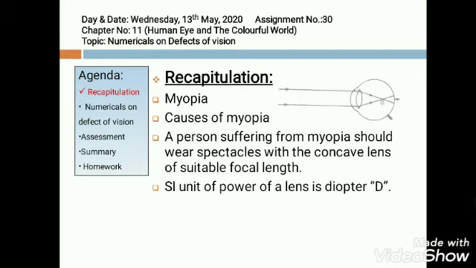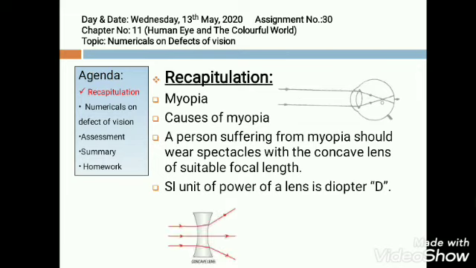Now what are the causes of myopia? Increase in the size of the eyeball. Due to this, the distance between the eye lens and retina increases and hence the light rays meet in front of the retina, forming a blurred image. This blurred image can be corrected by wearing concave lenses of suitable focal length.